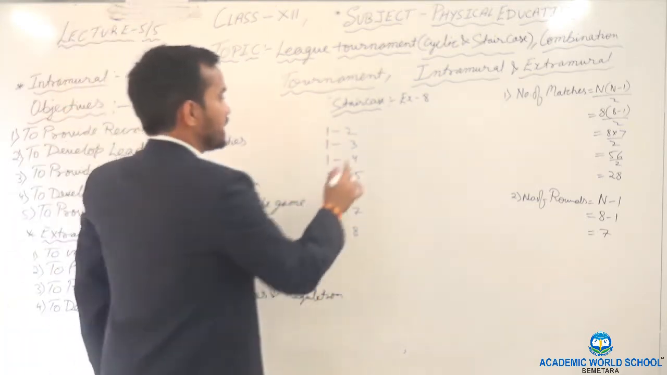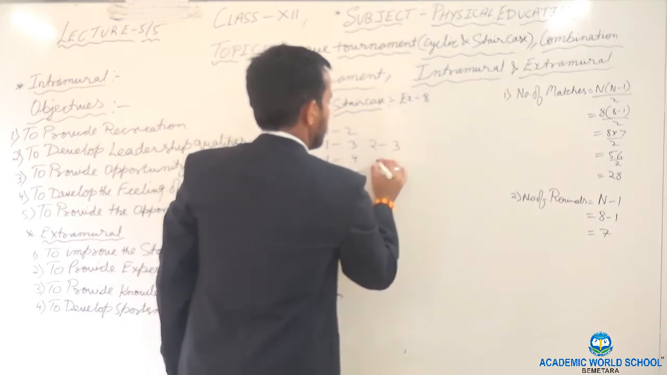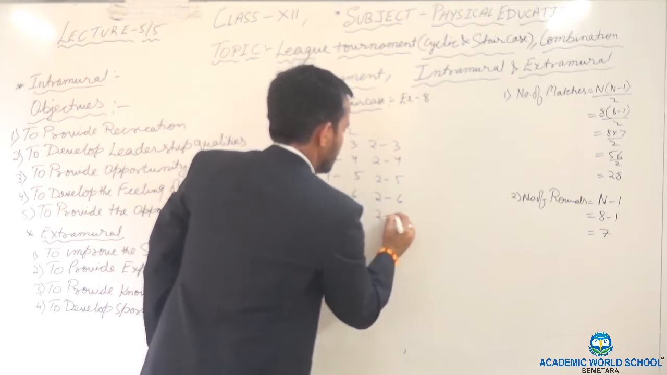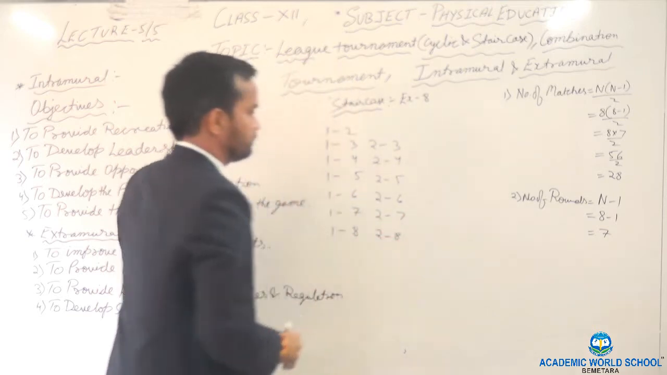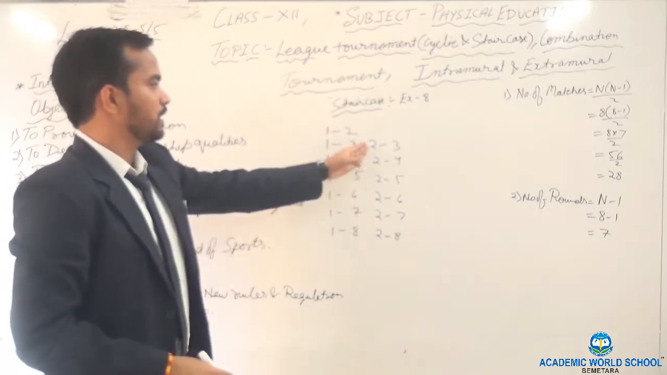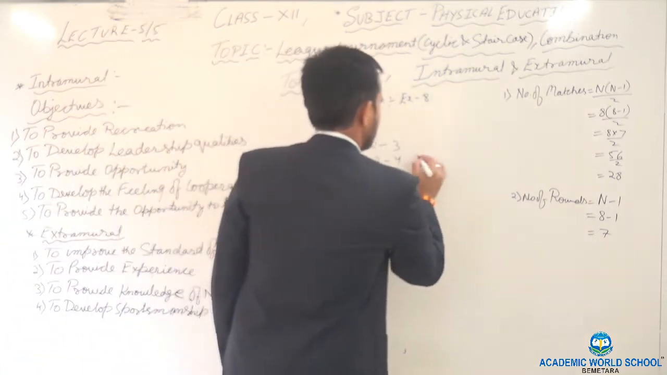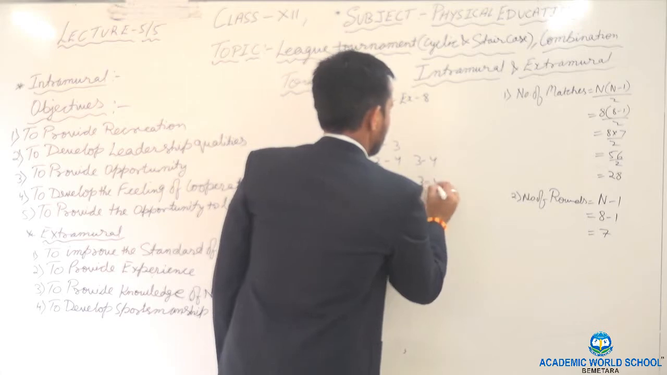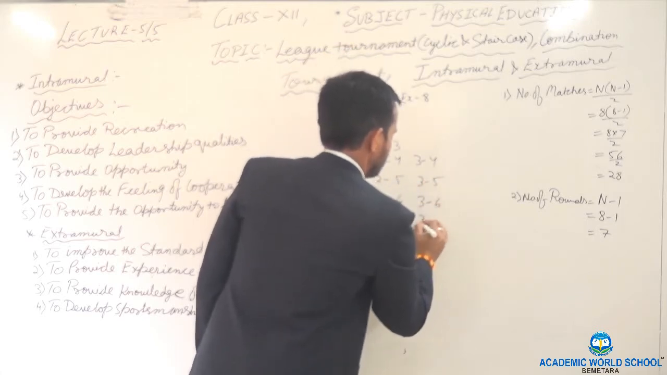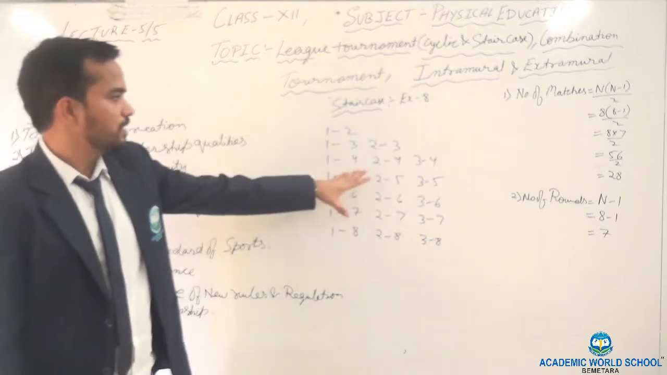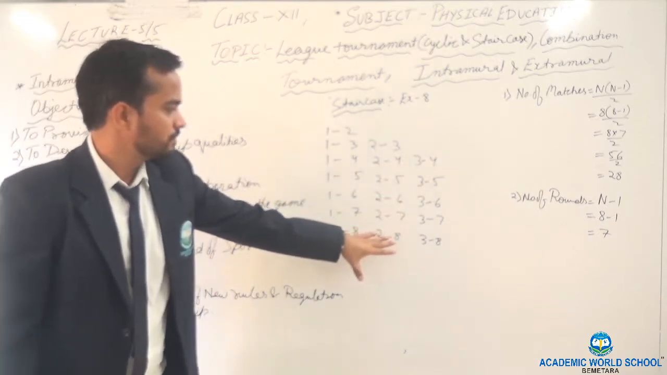Second step. In second step, you have to write 2 will play with 3, 2 will play with 4, 2 will play with 5, 2 will play with 6, 2 will play with 7, 2 will play with 8. See, team number 2 will also play with every team. What will be the third? 3 will play with 4, 3 with 5, 3 will play with 6, 3 will play with 8. Remember, here 3 will play with all the teams.